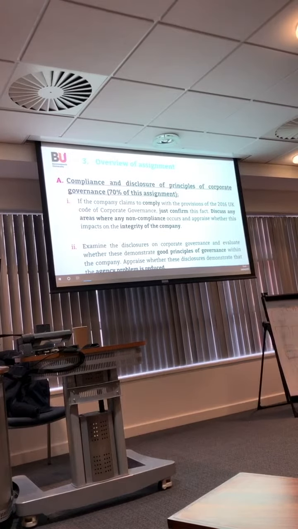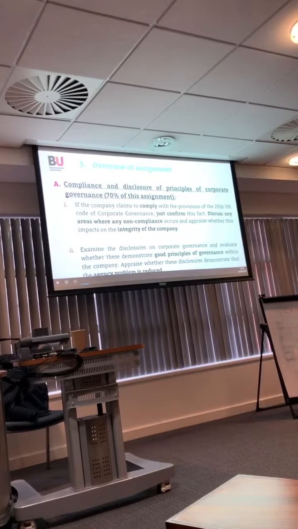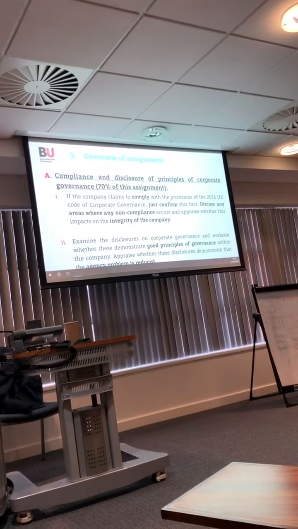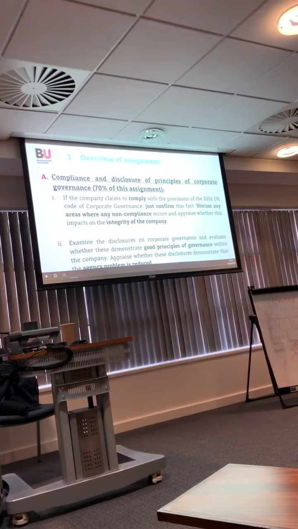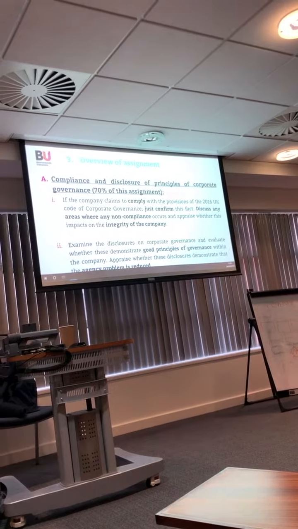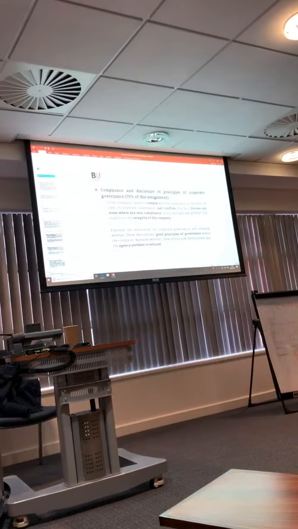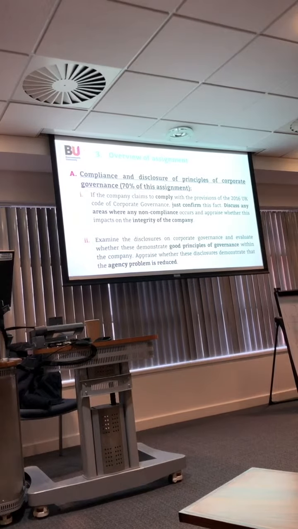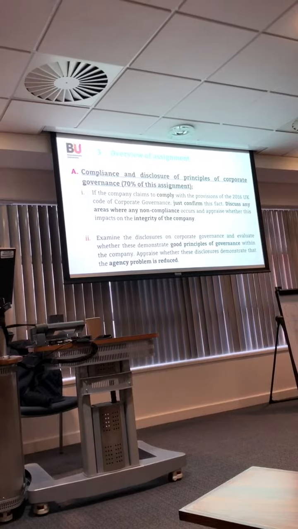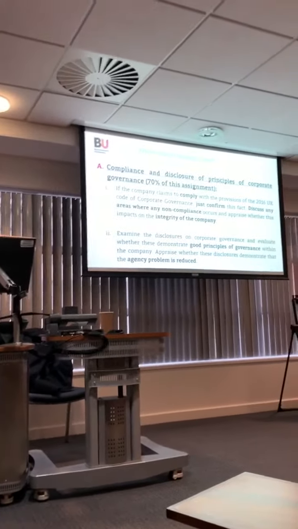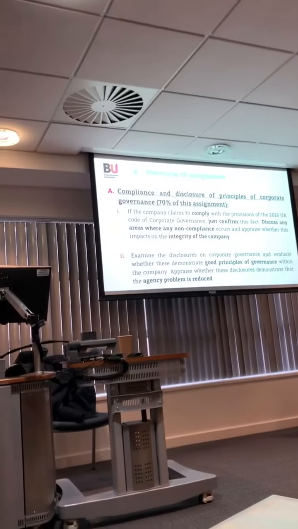In the second question, you need to show or examine if that disclosure demonstrates good principles of governance or not. And then whether the good practice of corporate governance leads to the agency problem being reduced.